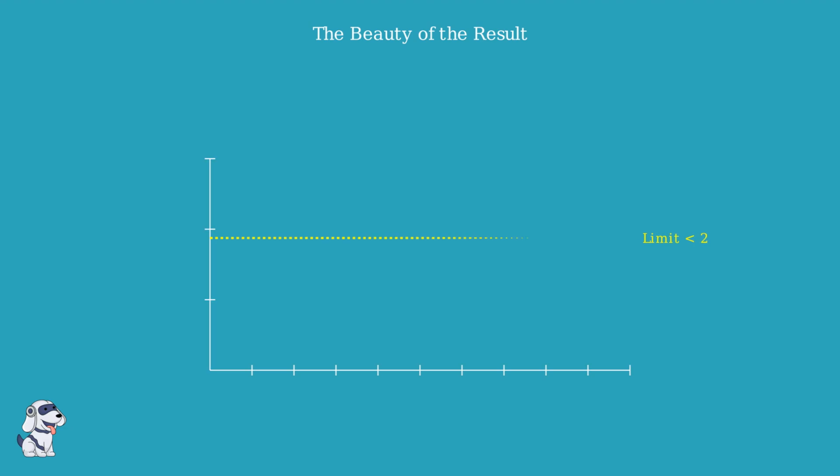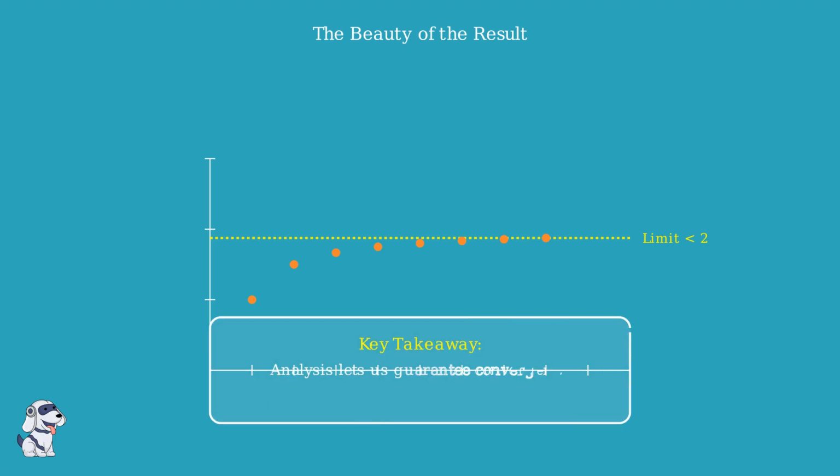Here is the truly beautiful part of the monotone convergence theorem. We have successfully proven that our series converges to a finite value less than 2 without ever needing to calculate an infinite sum. This is an incredibly powerful shortcut in analysis. By simply verifying that our sequence is increasing and bounded, we unlock the truth about its behavior. We gain certainty without the heavy lifting of infinity.